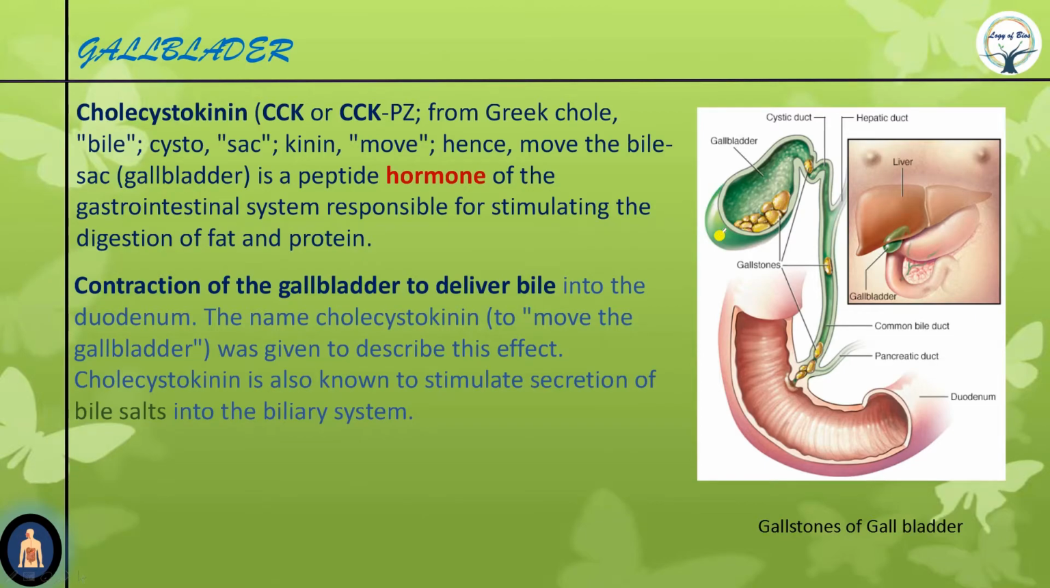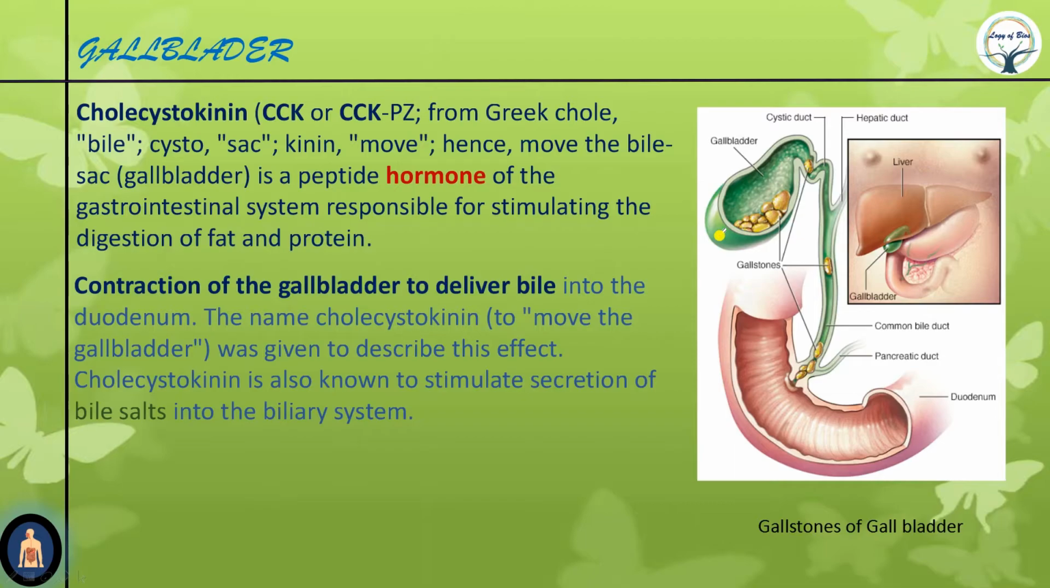Our liver is continuously producing bile and our body cannot waste it, because when there is no food in our intestine, if we release bile, it will be wasted. So this gallbladder stores the bile until the food reaches the intestine.